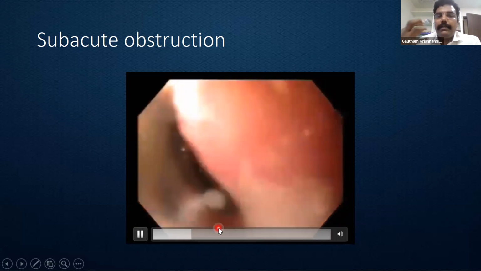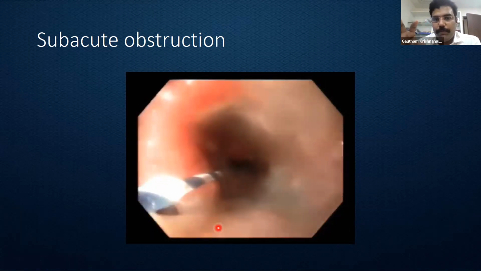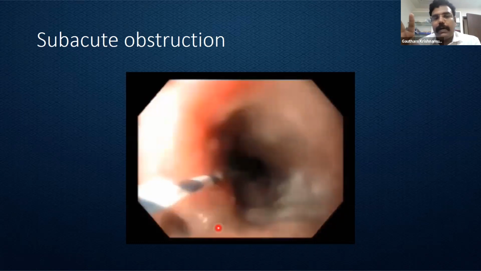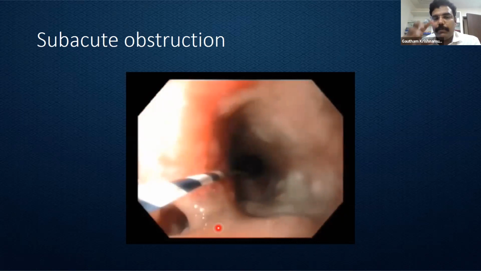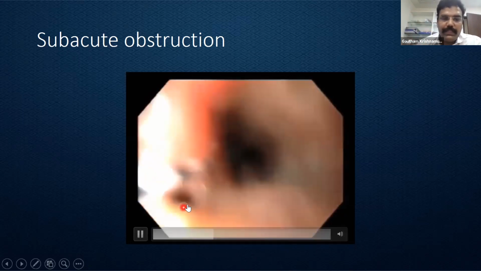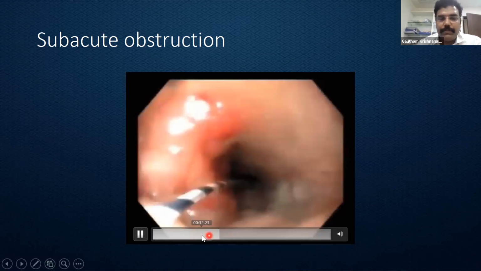So this is a typical lesion which I spoke about, the intramural infiltrate. We do have a lumen. We can see we could pass a scope, but these are likely to be obstructed because of the long segment intramural involvement. So these are technically difficult. You can find there is also a possibility of creating false passages.